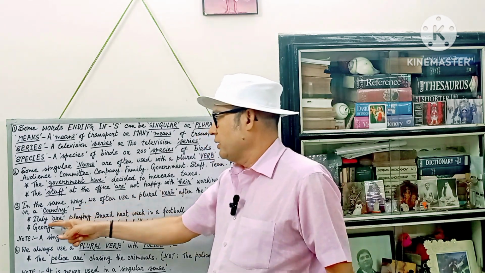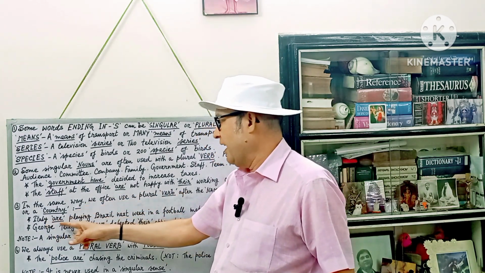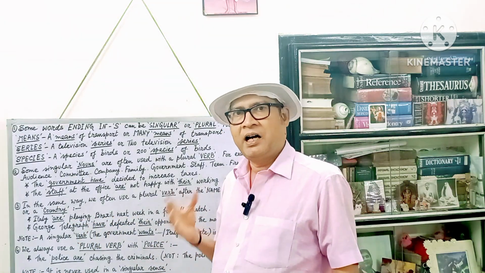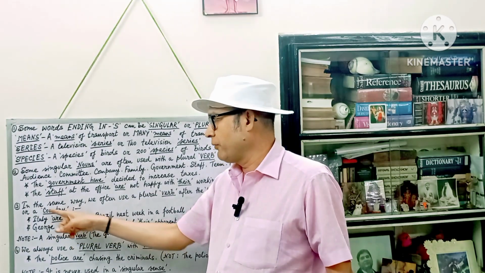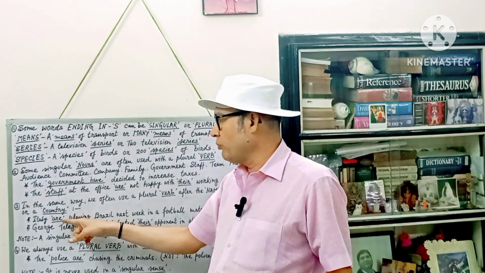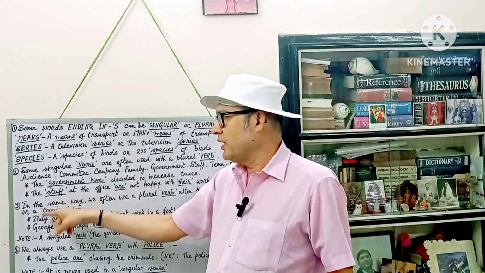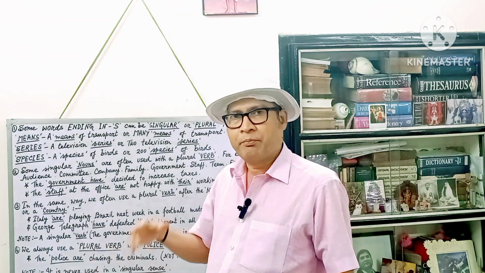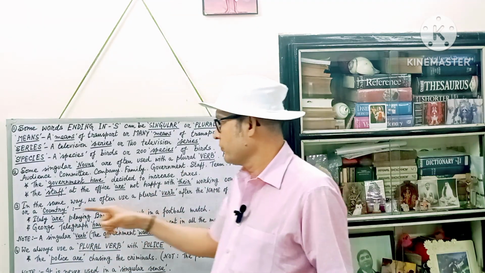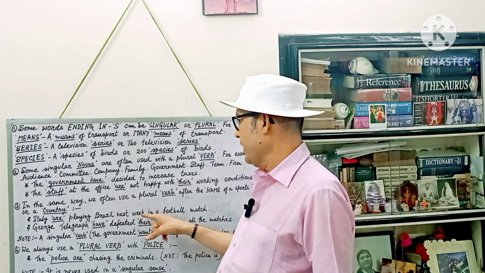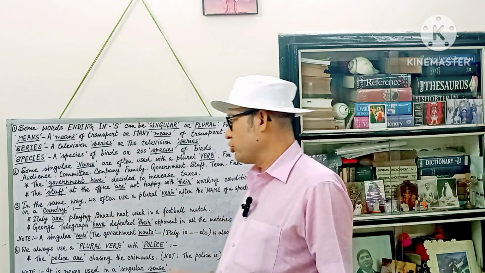Here you see the example sentences. Italy are playing Brazil. Italy is the name of a country. It is followed by are. Why? Because here Italy means the team that represents Italy. Italy are playing Brazil next week in a football match.